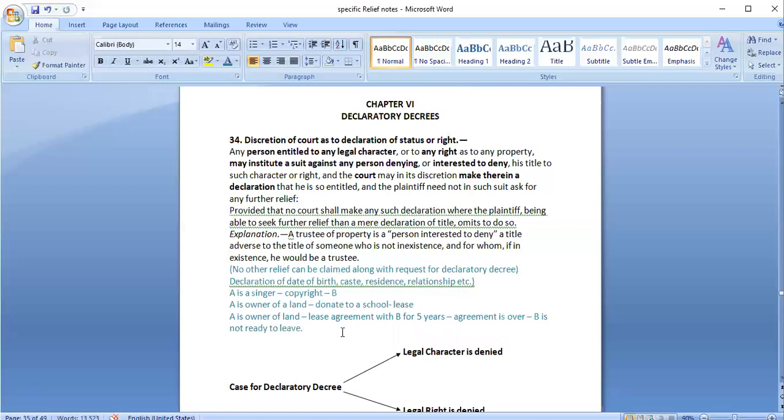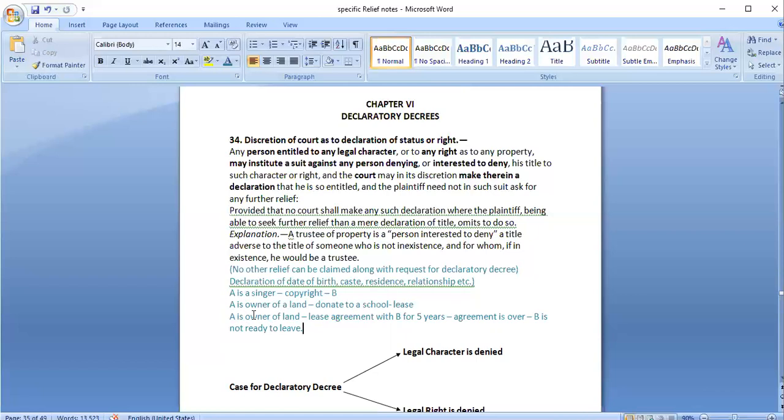In that case, A has a right that he can go to the court and file a case that I am the owner of this property, this agreement is over, so B should vacate that plot of land and hand over the property to me. He has this particular right, but what he rather does is go to court asking for a